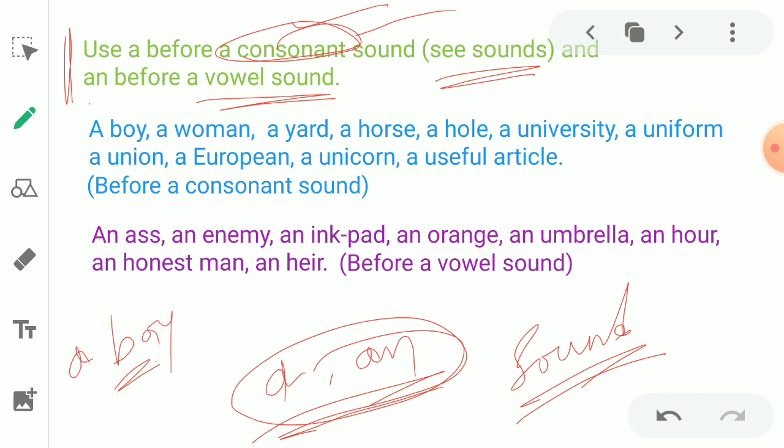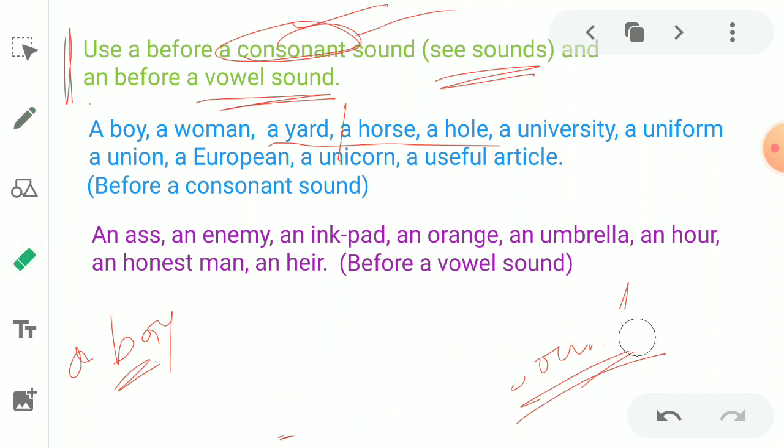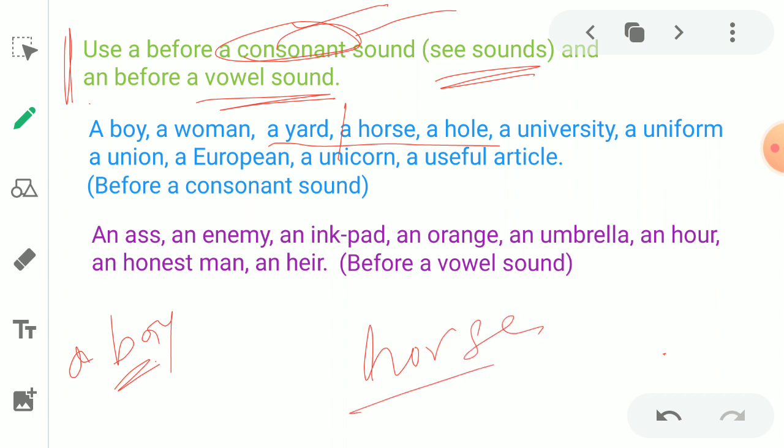Okay. Similarly, all these examples except H. Here H is used. How? Let me show you. Let me take the word horse. Here in horse, H is used. H is a consonant, no doubt at all.